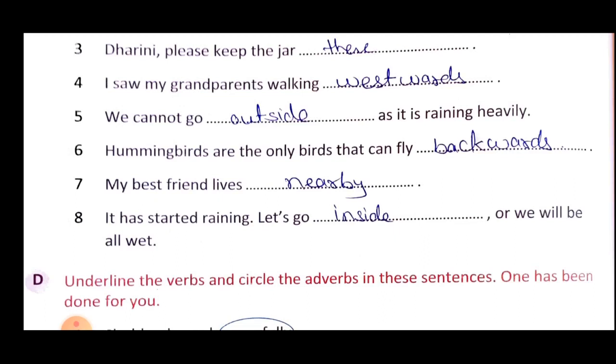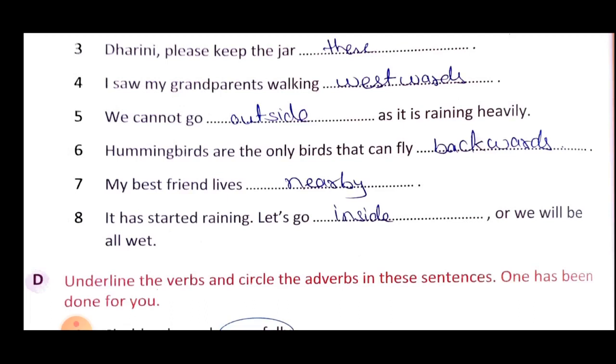Next question. I saw my grandparents walking westwards. West is your direction. So in the west direction they are moving, they are walking. So walking is your verb, and where that action is occurring, west side, that is westwards, in west direction. So the place is specified of walking, that is your where adverb.